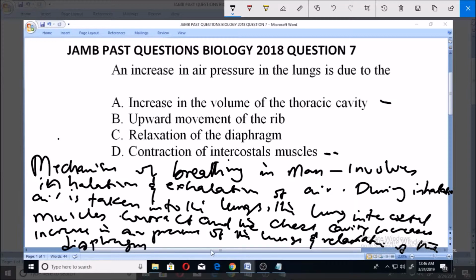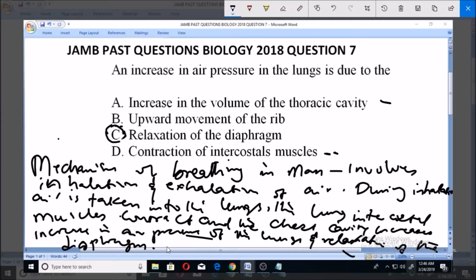So the increase in air pressure and relaxation of the diaphragm work together. There is this relaxation of the diaphragm, you understand, and it causes the increase in air pressure of the lungs. So that makes C the answer to this problem.